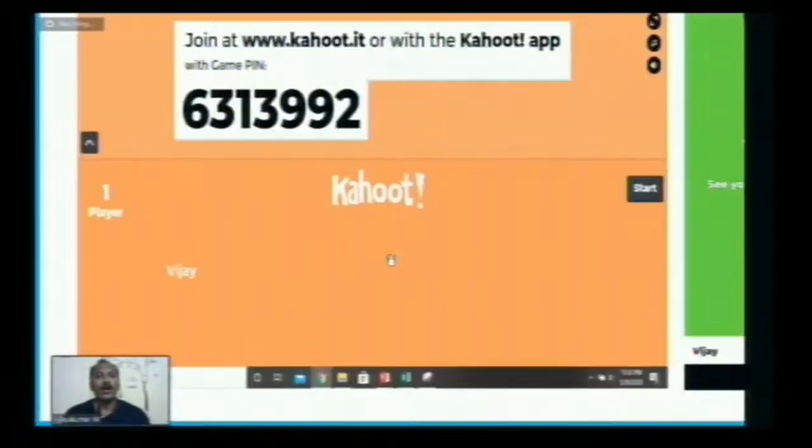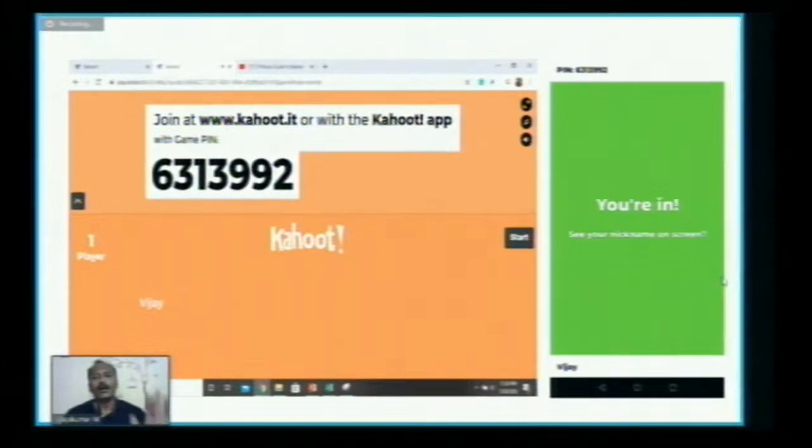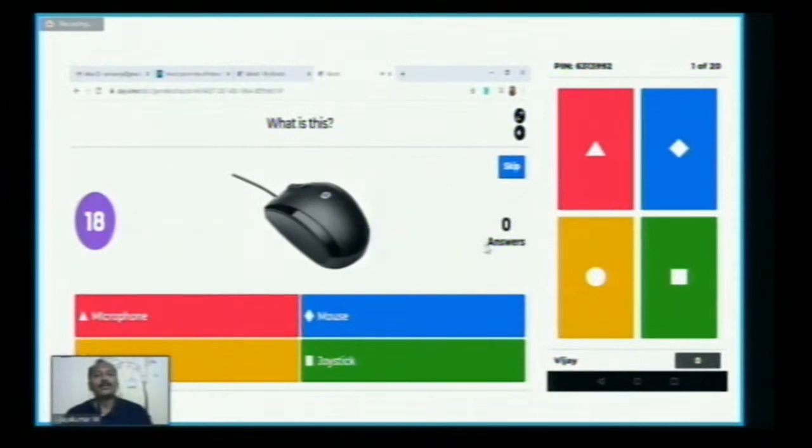After the teacher decides that all the students have entered and it's time to play, he or she will click the start button. Automatically the question will appear on the screen. In the first image you can see the question, what is this, with a picture of a mouse, and it may be a microphone. The 4 options are also given. This will be shown on the screen.